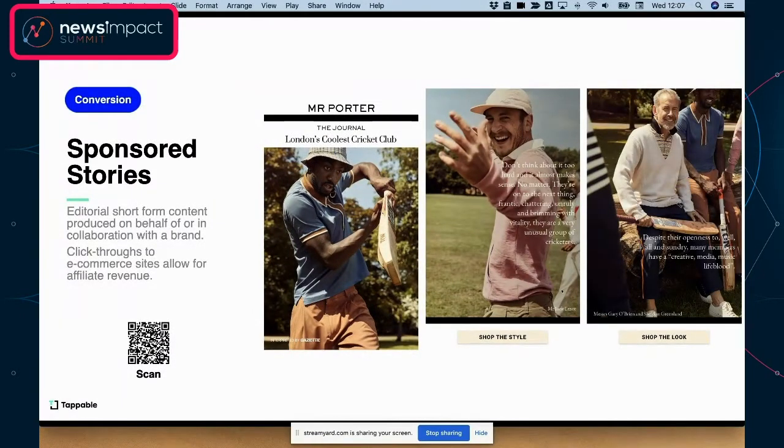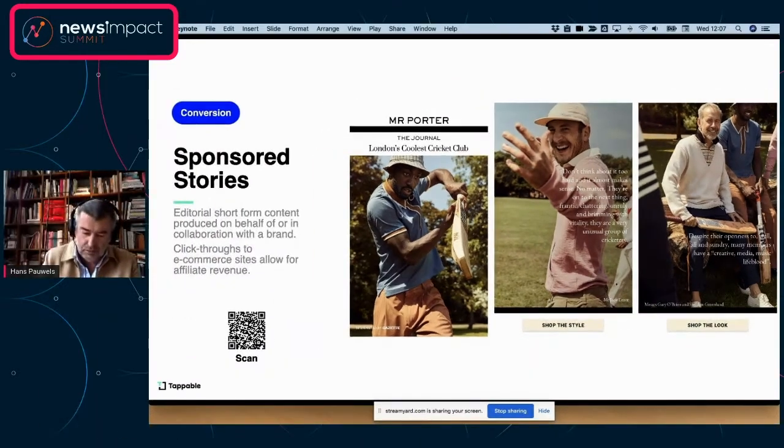Monetizing stories. There are a number of ways of monetizing stories, and probably the least intrusive way for your users is creating sponsored stories and linking them to landing pages on e-commerce sites or whatever, and really bringing content and linking it to potential revenue, like what has happened here.